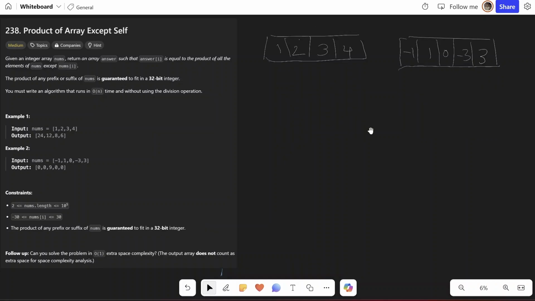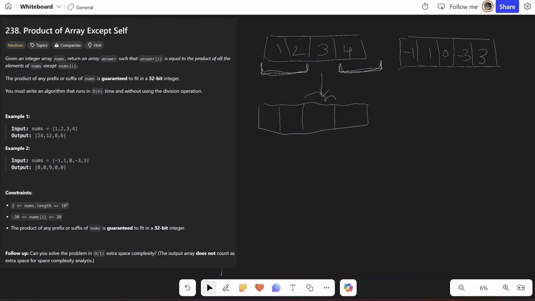Now the first thing we'll notice is that for constructing the answer, what we require is, so for example, I want the answer at the second index. So for this space, what I would need is the product of the numbers in the array before this and the product of the numbers in the array after this.